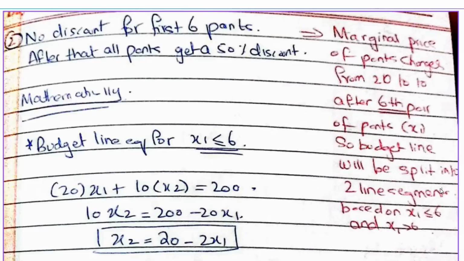First we look at the budget line equation for x1 less than or equal to 6. This is simply the undiscounted price 20 times x1 plus 10x2, because the price of shirts is 10, equals your income of 200. From here, we solve for x2 in terms of x1, because when we plot this budget line, we have x2 on the vertical axis and x1 on the horizontal axis. Writing it in the form x2 in terms of x1 makes it easy to identify the slope and vertical intercept when graphing, because it's in the y equals mx plus c form.